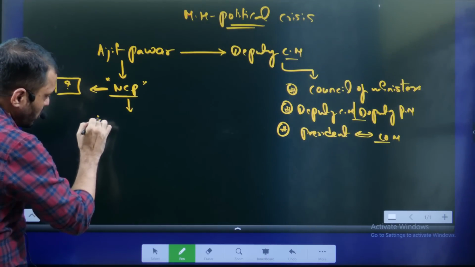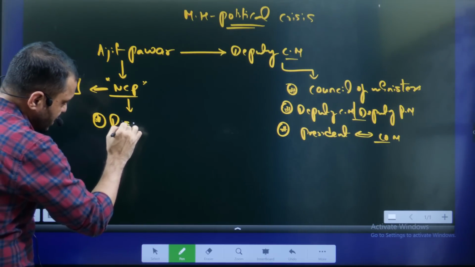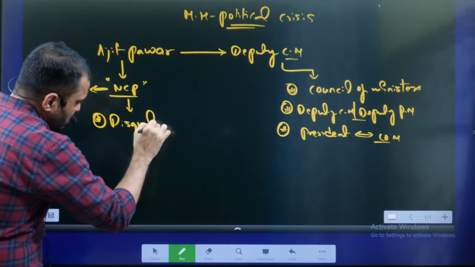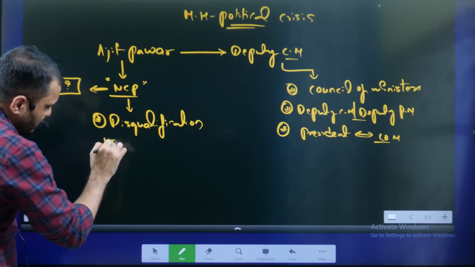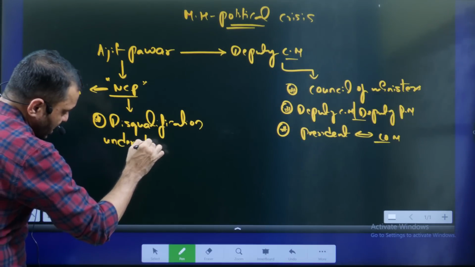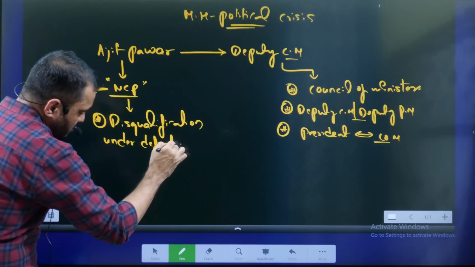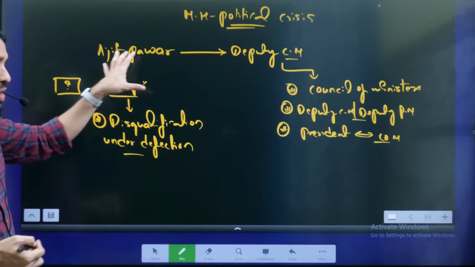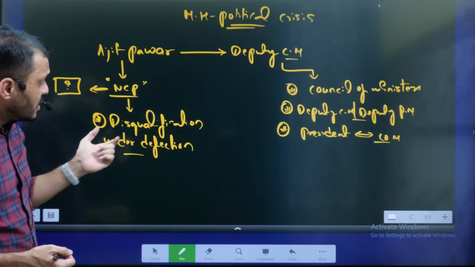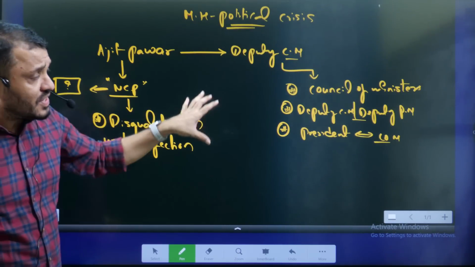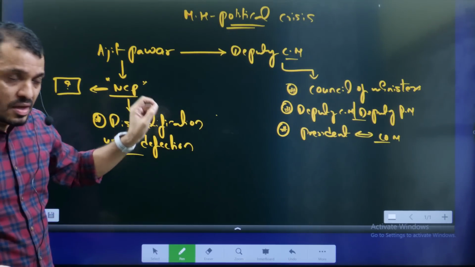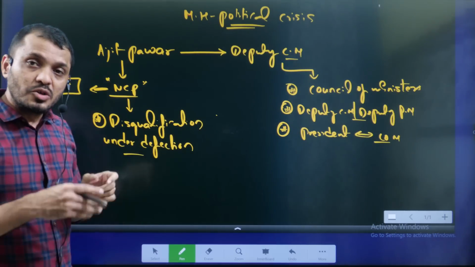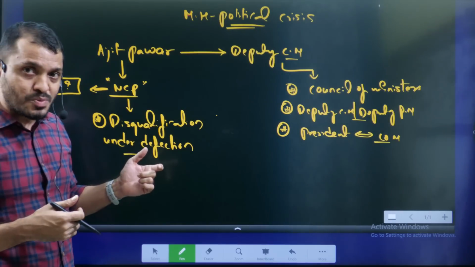So what may the NCP do? NCP may move a disqualification petition. NCP may ask for disqualification under defection. They may propose this with respect to Ajit Pawar. So we'll discuss this aspect. These are the various aspects you have to understand relevant to this issue. If you are very thorough with this, then you have covered the prelims as well as mains aspect.